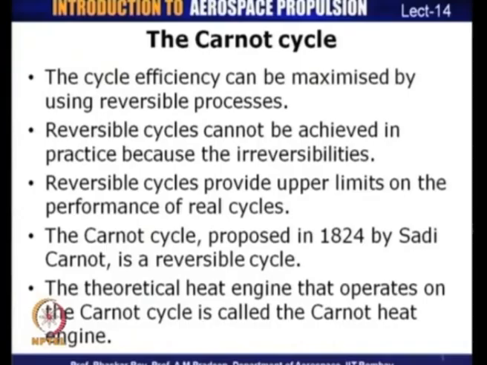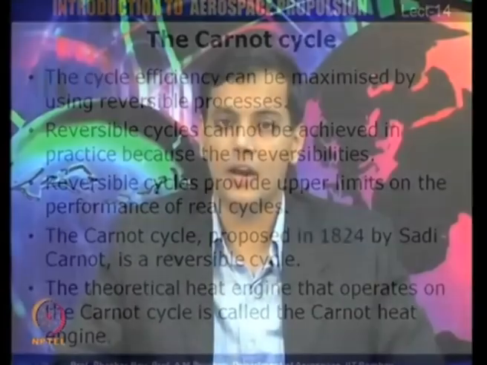If we have a cycle which comprises reversible processes, this will provide an upper limit for the performance of actual or real cycles. So, Carnot in 1824 proposed a cycle which is now known as the Carnot cycle. Carnot cycle is basically a cycle which consists of all reversible processes, and the theoretical engine which operates on a Carnot cycle is known as a Carnot heat engine.